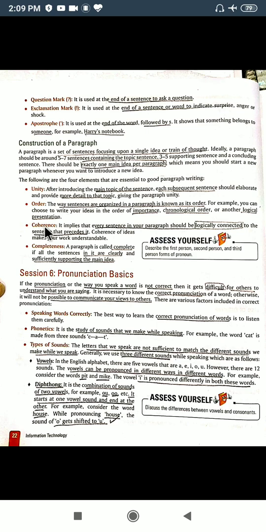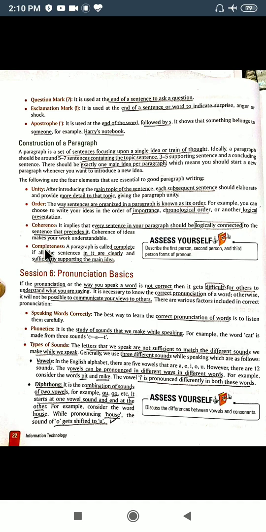Next is coherence. Coherence means every sentence you are writing should be logically connected with each other. There should be logic that is giving you a complete journey, so the sentences you are writing should be interconnected, giving a complete sense related to that topic only.